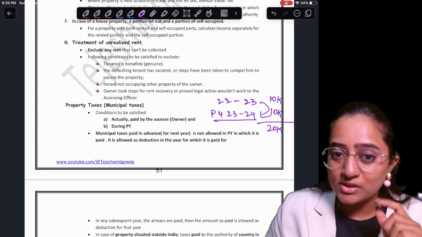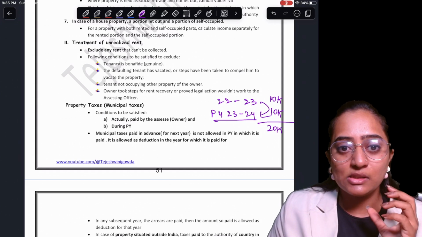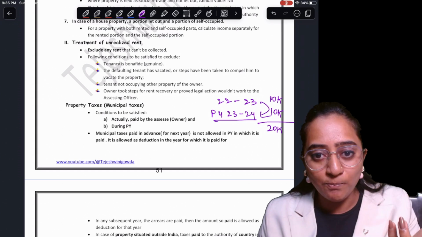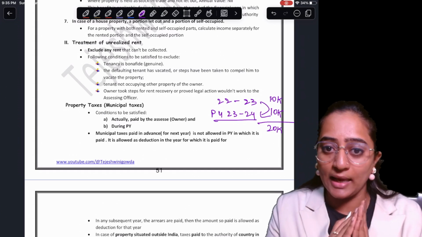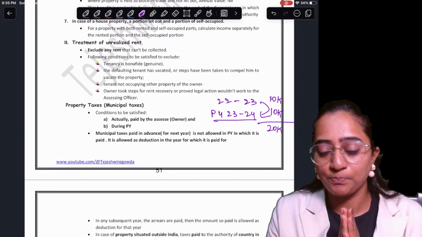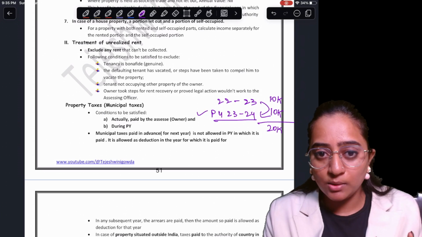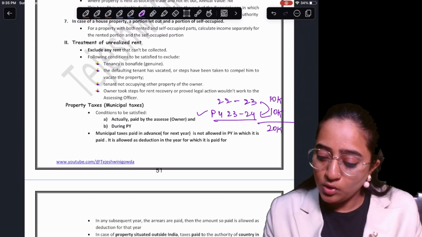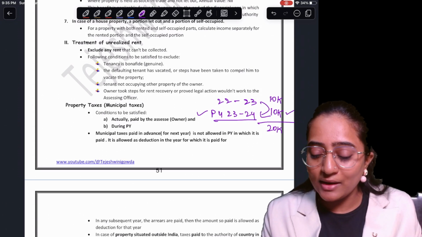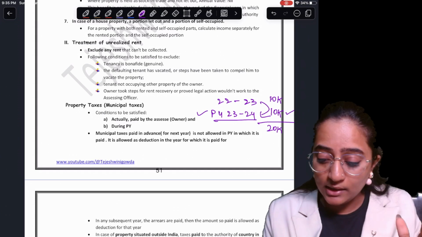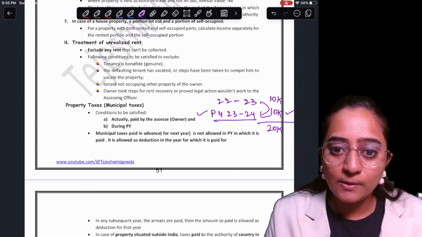See, think people, there's a logic behind that. What the department or the Income Tax Act wants is that you should show that income. If you're ready to show that income, we will give you the respective deduction for the taxes you are paying as municipality taxes. Correct. For PY 23-24, you are going to show the income for LOP, so you will get the deduction also. For PY 22-23, you did not get this deduction because you did not actually pay it, but you have already offered your income for taxes in 22-23.